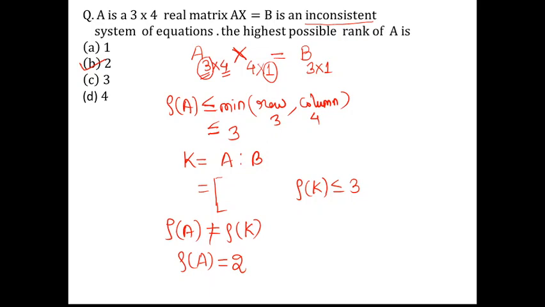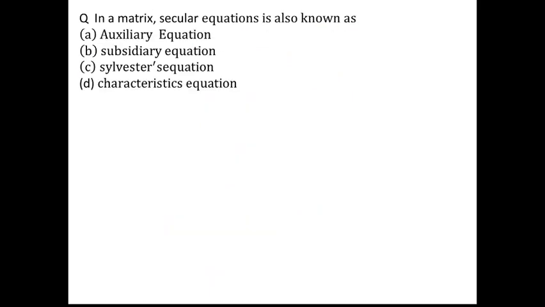Now next: in a matrix, the circular equation is also known as. Here the various choices are given: auxiliary, subsidiary. In matrix, a Sylvester equation does not exist. So the circular equation is another name for the characteristic equation, right? It is nothing but another name given for the characteristic equation.